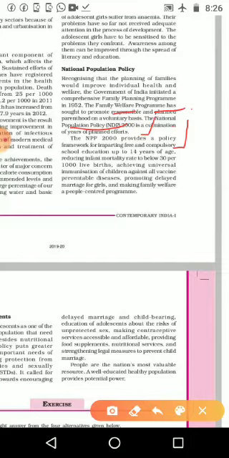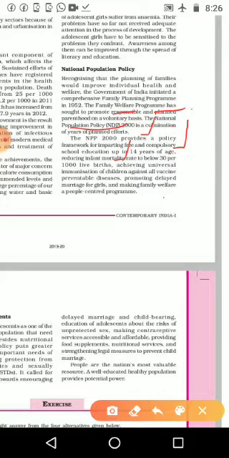Then reducing the infant mortality rate to below 30 per thousand live births. The government is trying to reduce infant mortality, the death of children before 2 years. Then achieving universal immunization of children against all vaccine-preventable diseases, for example polio.